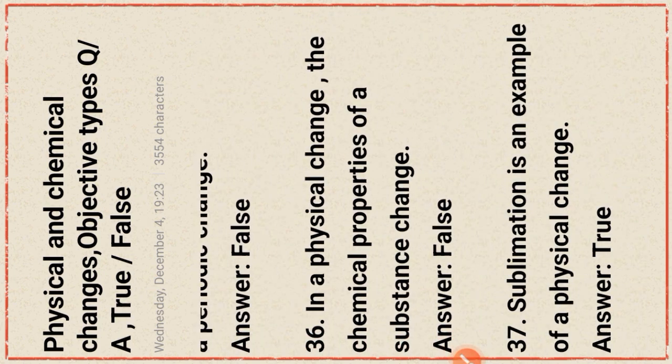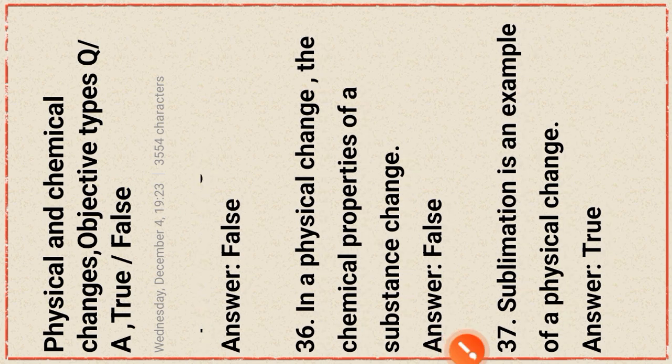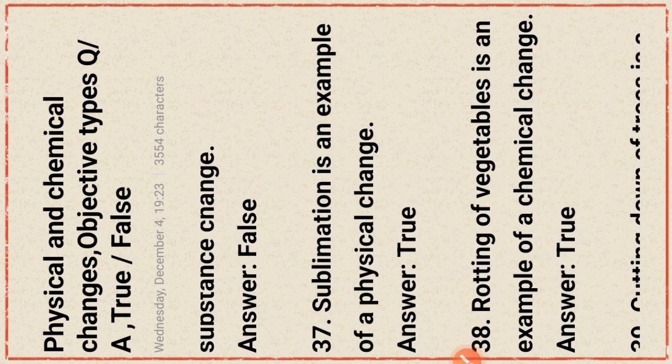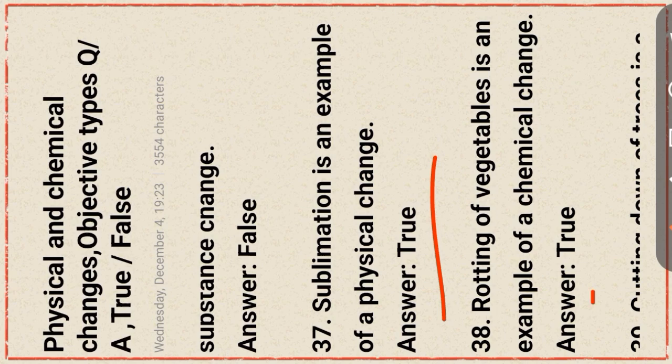Next question. In a physical change, the chemical property of a substance changes. This statement is false. Sublimation is an example of a physical change. This statement is true. Rotting of vegetables is an example of a chemical change. This statement is true.